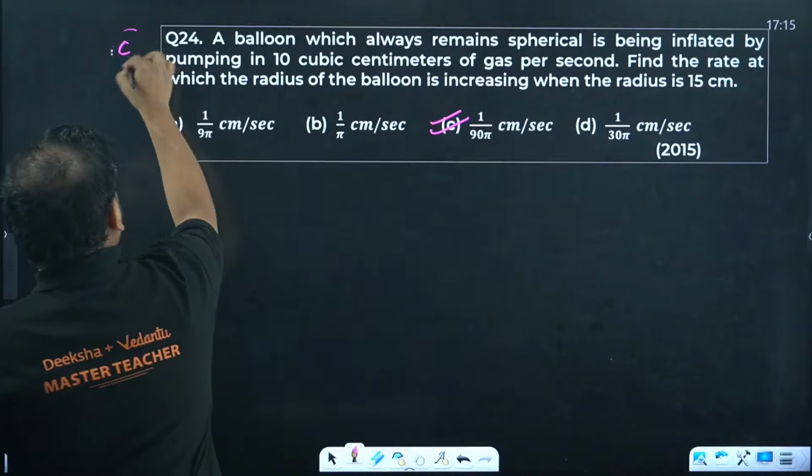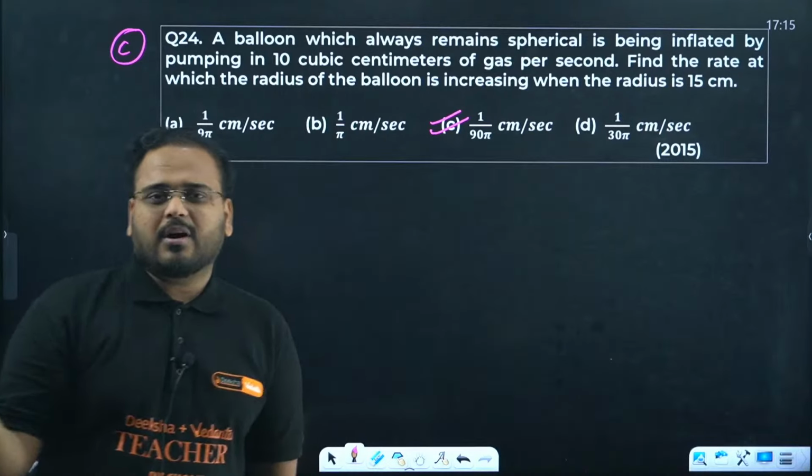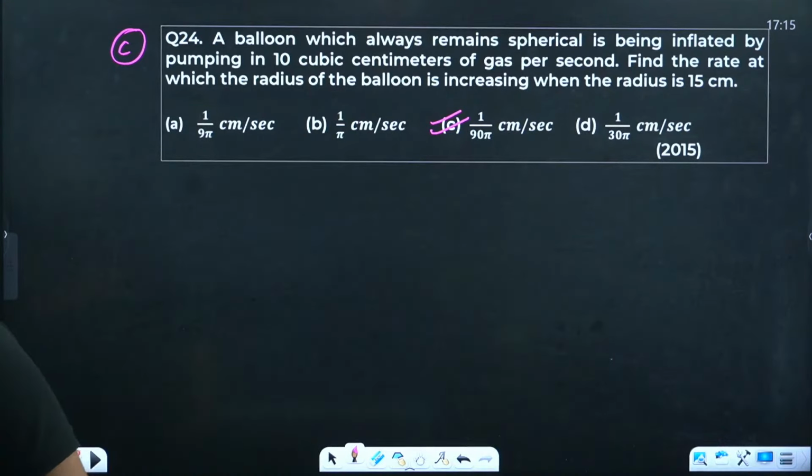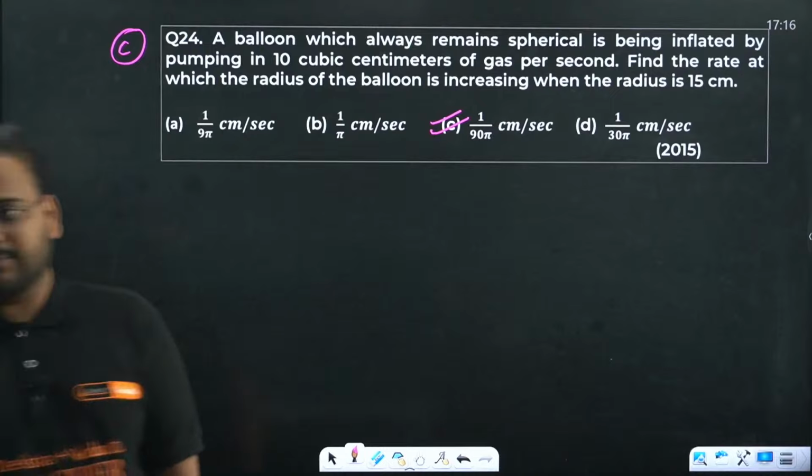Yes, it is an NCERT question only, but your KCET is based upon NCERT, correct? Somebody was saying NCERT question, sir? Please solve it, Vicky. Manikanta was saying 1 by 90 pi is correct. That's right, Manikanta. And SK, yes, it is correct. It is going to be an NCERT problem.